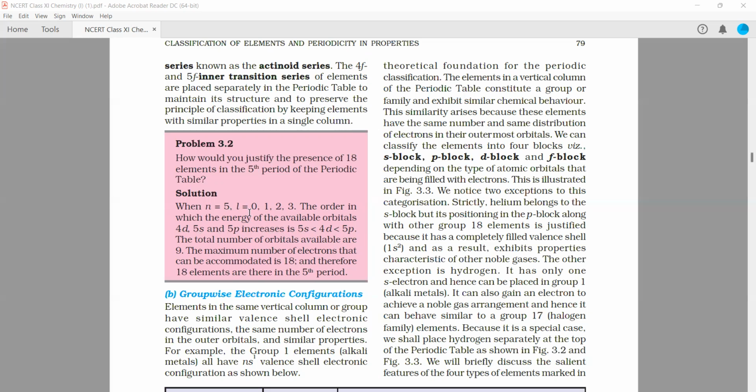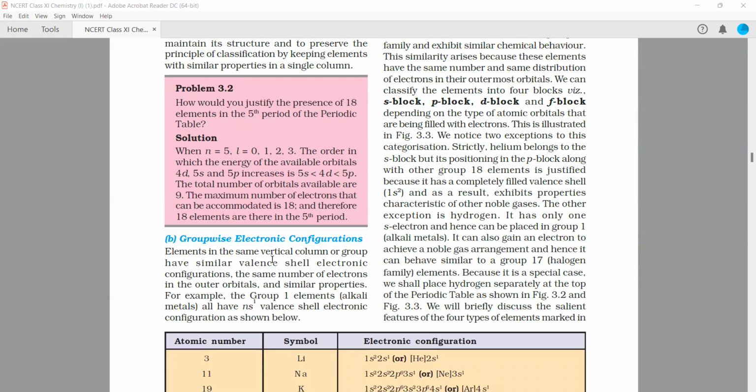Okay, so here you will also have s, p, d, and f. So f will be 4f. The total number of orbitals available is 9, because 4f is already written separately in the periodic table, so it is not counted as period 5. So you don't consider 4f here. There are 5s, 4d, and 5p orbitals. Total, how many orbitals are present? 1, 5, and 3, that is 9. And the maximum number of electrons will be 9 times 2, that is 18. Okay, so there are 18 elements in the fifth period.